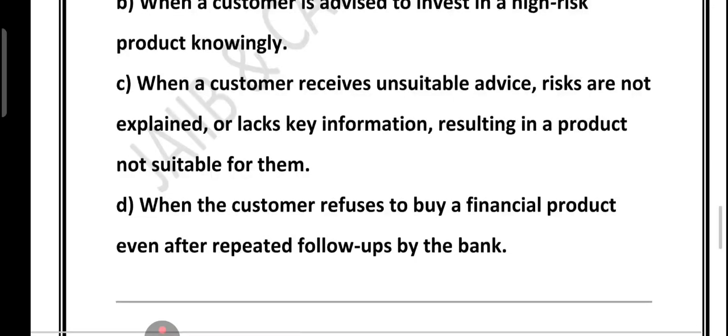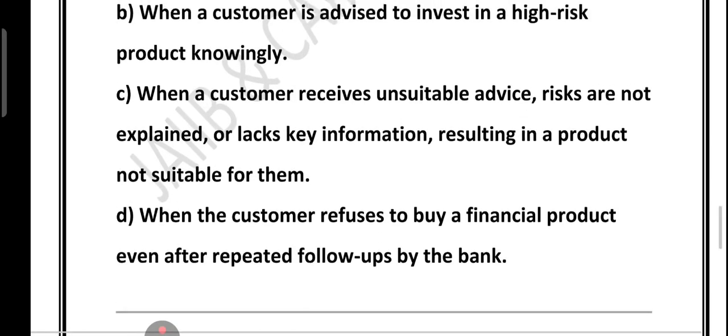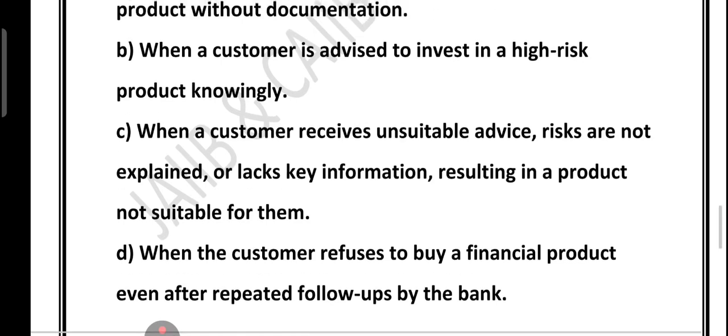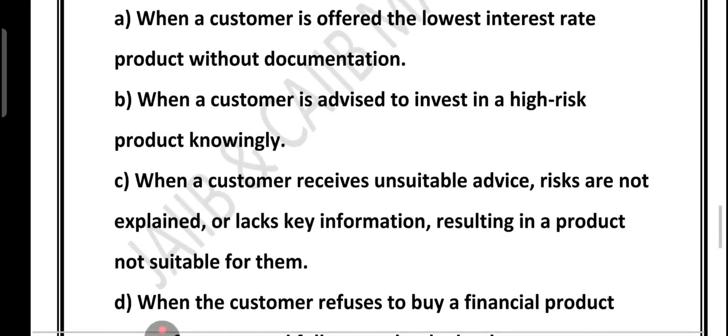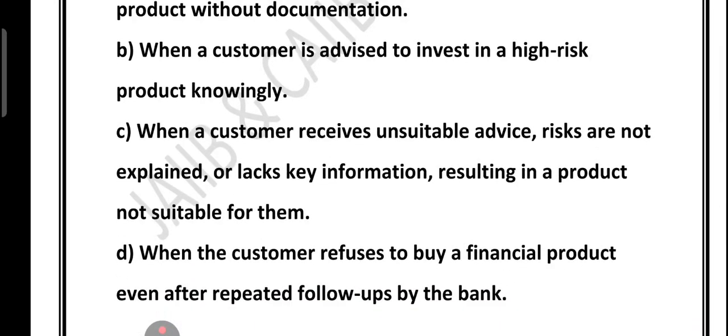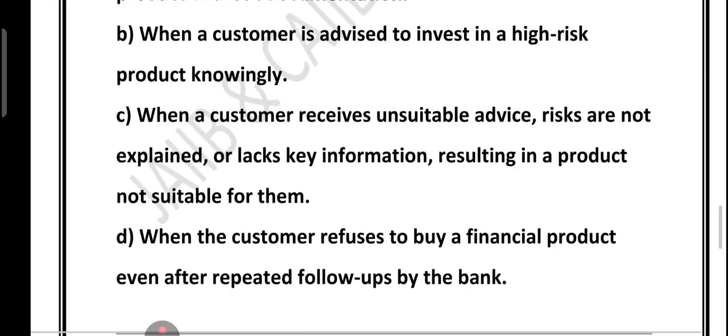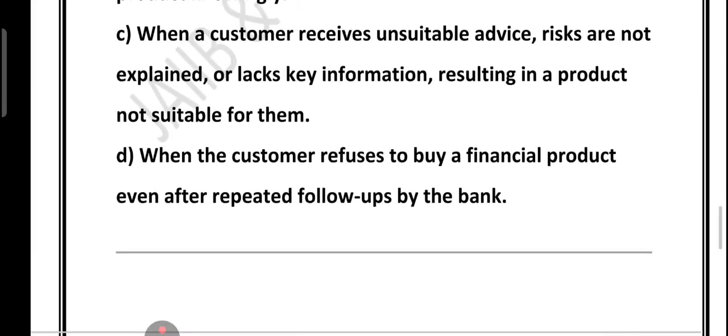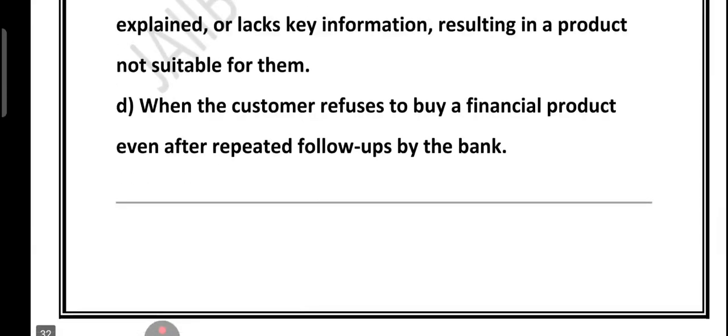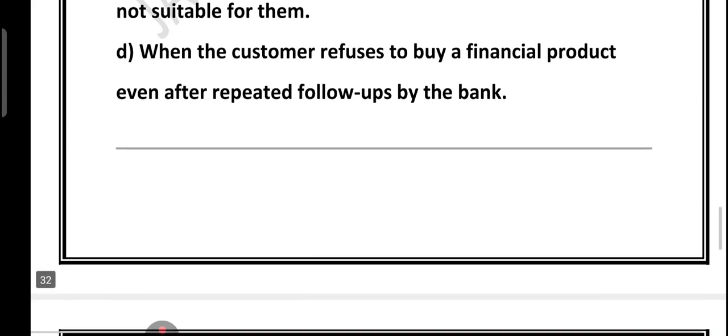Let's quickly revise what I told you, that mis-selling means wrong advice, no risk explanation or incomplete information. For example, I told you selling a high risk product as safe or hiding the lock-in period. So option A says a low rate loan is not mis-selling. Option B is wrong because high risk is okay if the customer knows it. Option D is wrong because customer refusal is not mis-selling. I hope this made financial mis-selling crystal clear for you. You can think of it simply as selling the wrong thing to the wrong person in the wrong way.